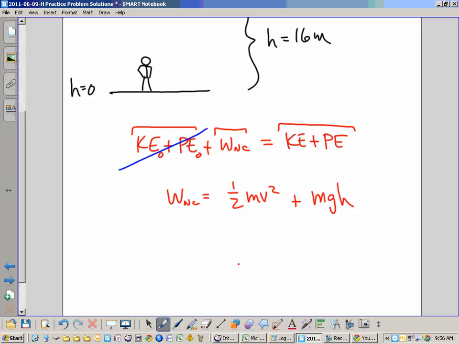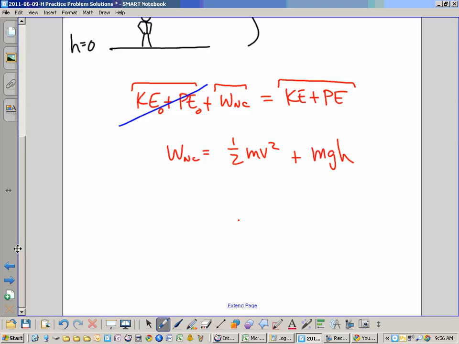Now we just have to plug in our numbers. Let's factor out m, because that's easy: m times v squared over 2 plus gh.